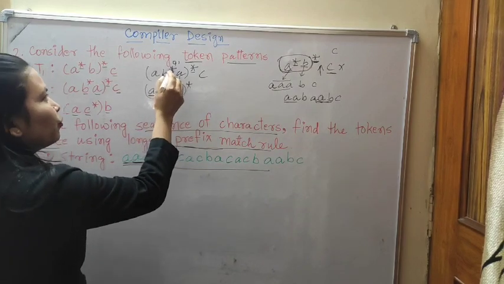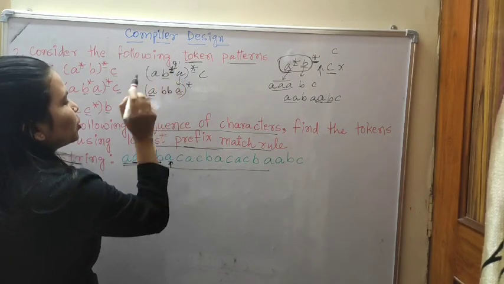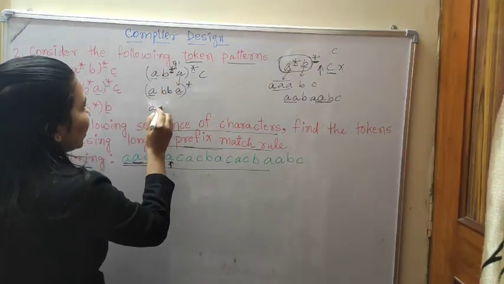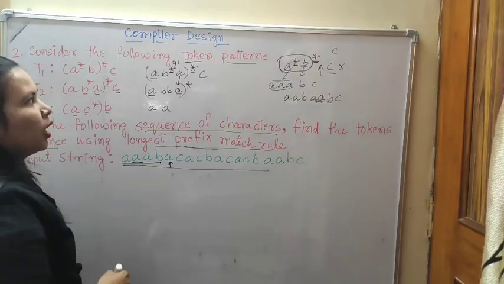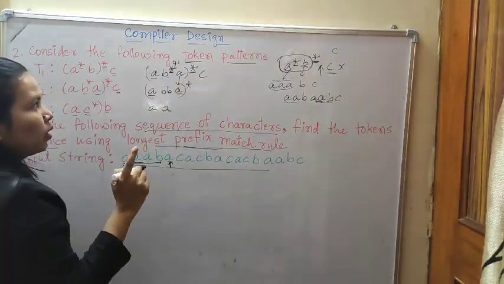So in the first time, if I take the star place as 0, B 0, that means nothing. So then what will print? A. And now I want to take a loop if it is 1.